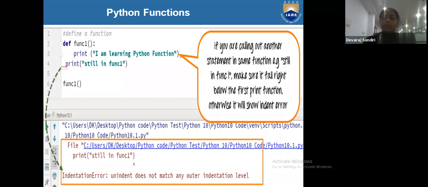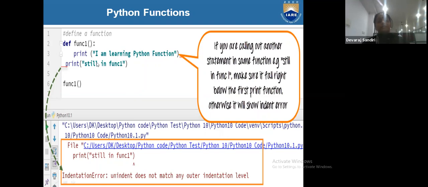When we write this function, see here, this print is under the user defined function, but this print is not under function 1, because this print is not below the first print, this print is below the def, so it is not in the proper place.